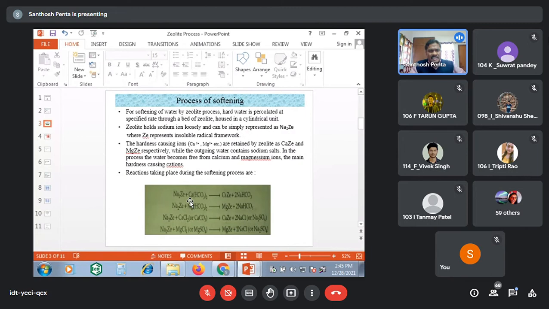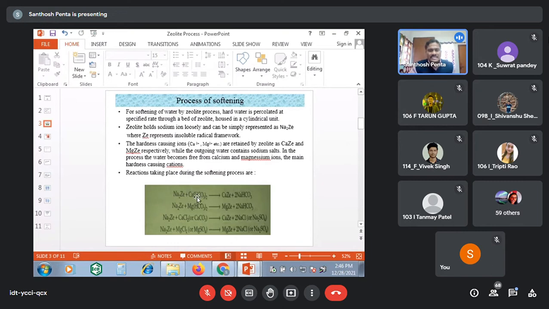What is the chemistry here? What type of chemical reactions are taking place? By going through these reactions, you can understand thoroughly. See, this is the sodium zeolite. That means the sodium zeolite bed is kept inside the cylindrical box.